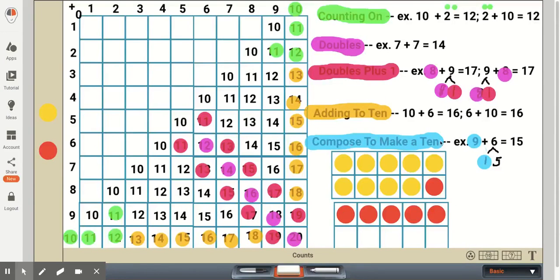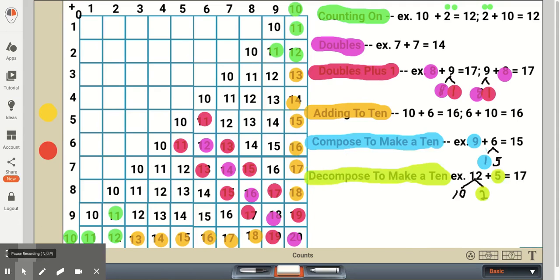So this compose to make 10, once again, is using our strategies of knowing the combinations, all the different combinations to make 10, which I had said in the last video is so important. And then we combine that strategy with knowing adding to 10. The final strategy that I'm going to review is decomposing to make a 10. So decomposing is just the opposite of composing. Composing means we're putting together. So in other words, when we're composing to make a 10, we were putting together, for instance, in this example, 9 plus 1 to make a 10.